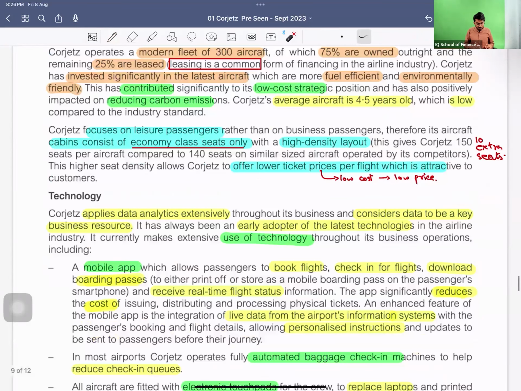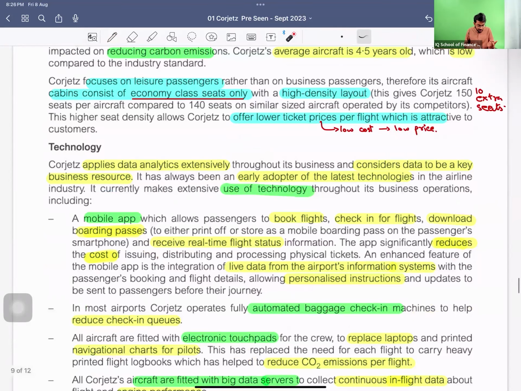The technological aspect: it applies data analytics extensively, considers data to be a key business resource, and early adopts the latest technologies. So these are the good things, or positive sides of the business. And what does the use of technology include? The mobile app helps you to book flights, check in, download boarding passes, and receive real-time flight status, which reduces cost.